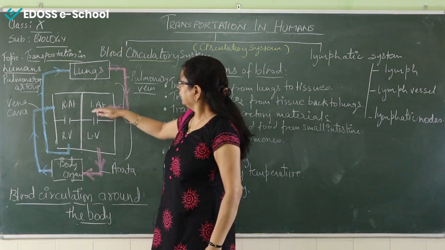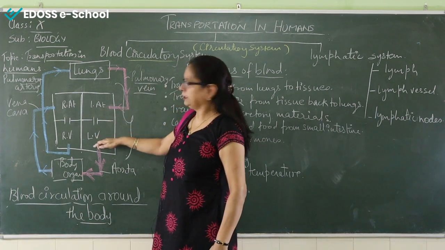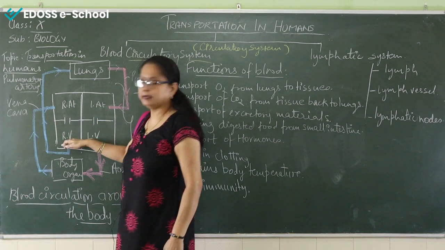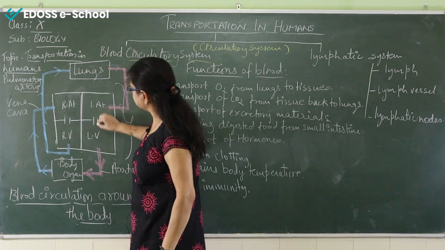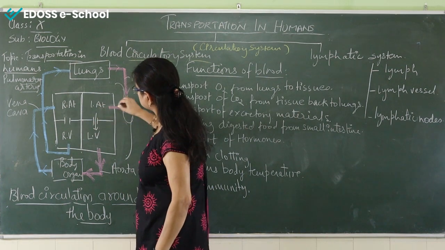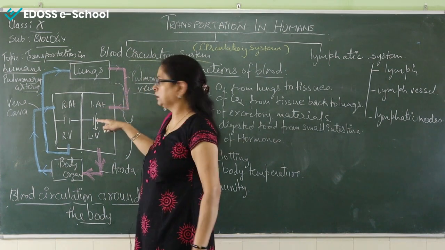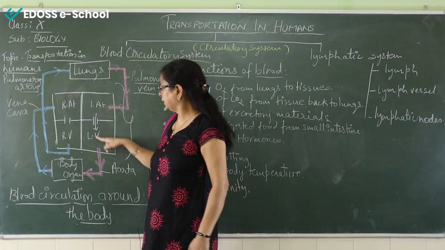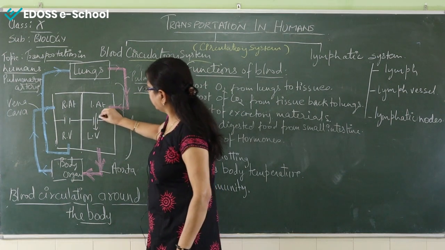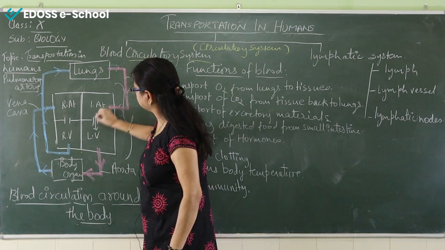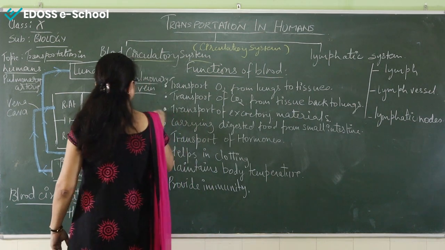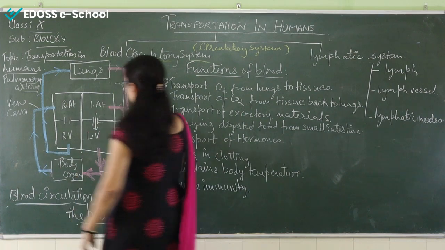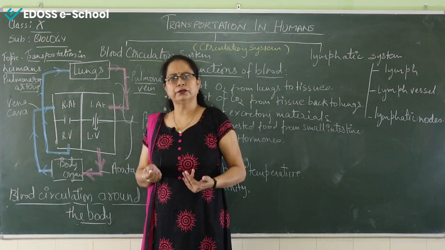Well, below the left atrium, the left ventricle is there. Below the right atrium, it is the right ventricle. Now one passage is there, and through it I'll first show you how it works. The blood comes from the left atrium to the left ventricle through this passage, and this is actually the bicuspid valve. What is it? Bicuspid valve. And the bicuspid valve helps to stop the backflow of the blood.